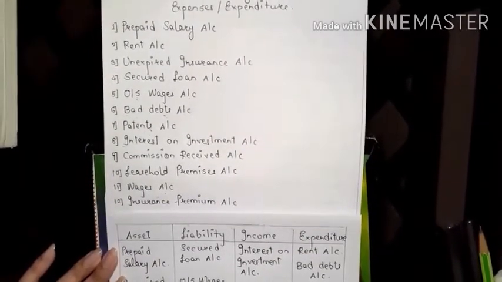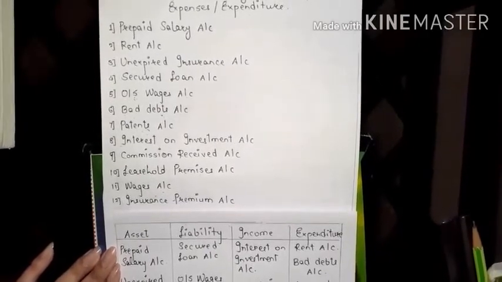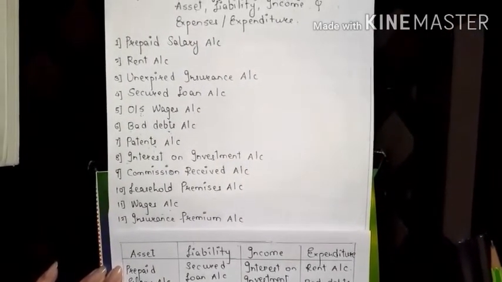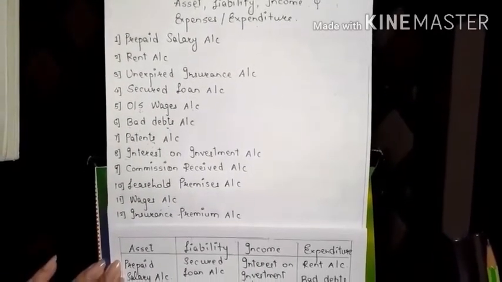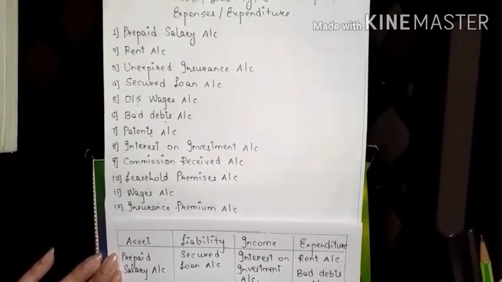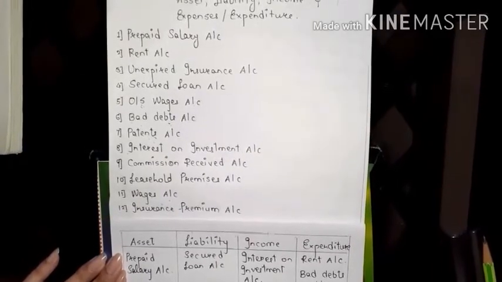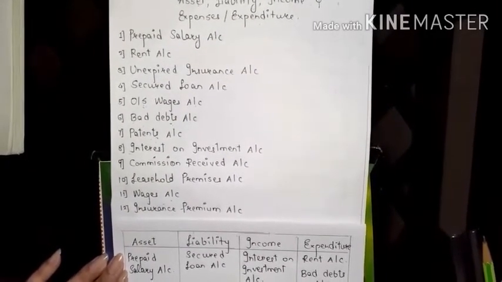Outstanding wages are those wages where we have to pay the workers after a certain period, that is today, tomorrow, or after 5 months, 4 months, anytime. But in wages, we have to pay at a particular time. If today you have to pay wages to the workers, then today itself you will have to pay it.